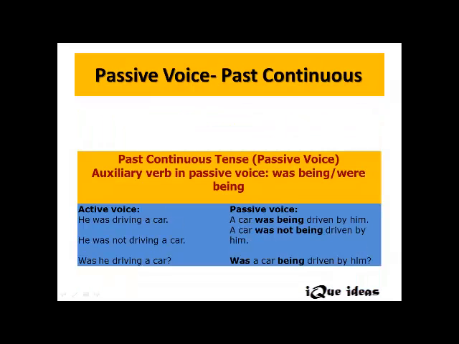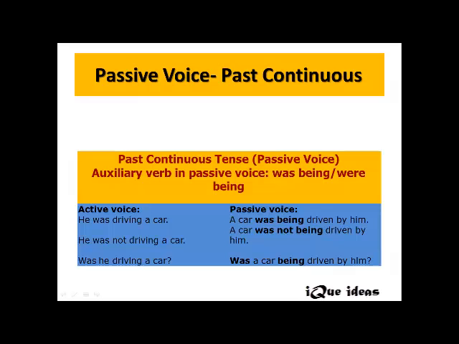Let's move on to how to change past continuous from active voice to passive voice. As I mentioned earlier, whenever you have any continuous tenses in active voice, we have to use being in passive voice. And as I mentioned earlier, 3V has to be used in all the sentences in passive voice. The only change you may notice from present continuous and past continuous in passive voice is am, are. They get replaced with was, were, because we are dealing with past. Let's look at the examples here.